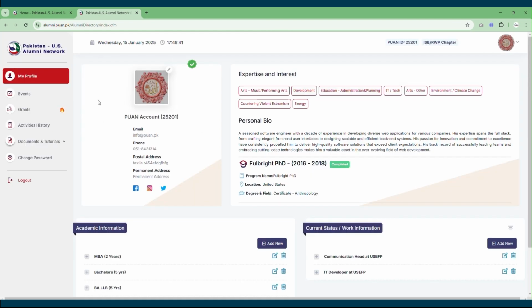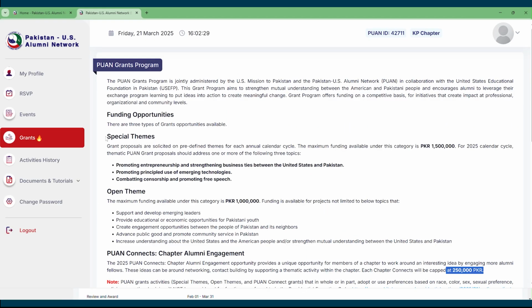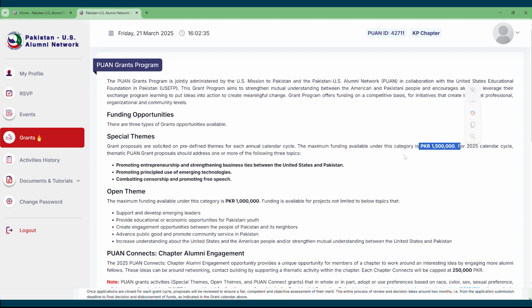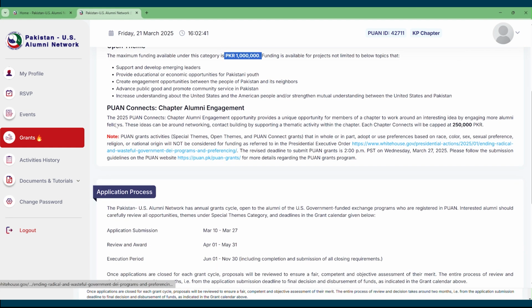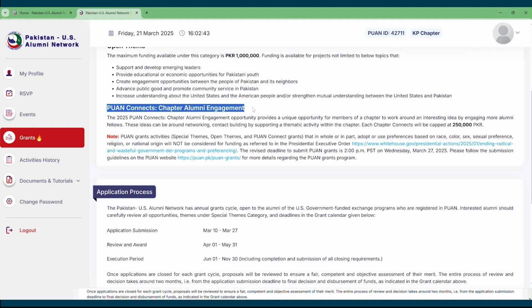Upon landing on the portal, you will be able to see the interface of the portal. You will be able to see the date and time of your login. On the extreme left hand side, there will be a flickering option of grants. At the moment, 3 funding options are available: special themes with a limit of 1.5 million, open theme with a funding limit of 1 million, and Pwan Connects, whose limit is 250,000 PKR.